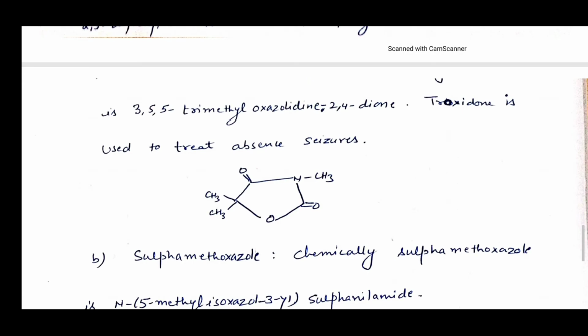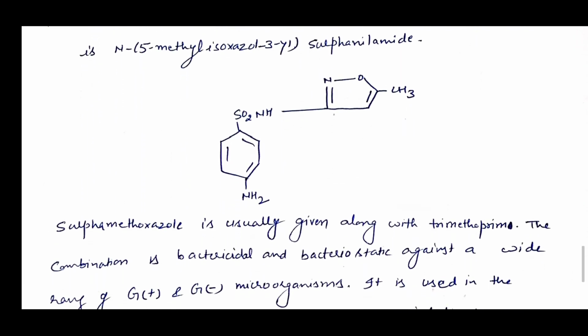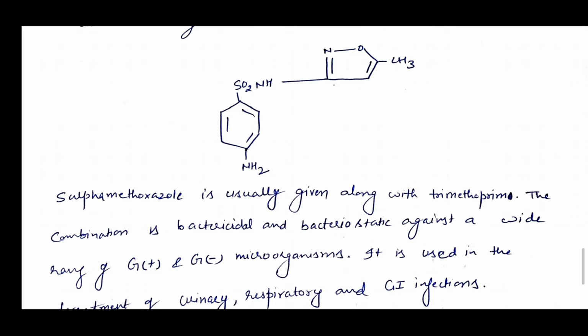Now next is sulfamethoxazole. Chemically, sulfamethoxazole is N1-(5-methylisoxazol-3-yl)sulfanilamide. As you can see the structure of sulfamethoxazole on your screen. Sulfamethoxazole is usually given along with trimethoprim. The combination is bactericidal or bacteriostatic against a wide range of gram-positive and gram-negative bacteria. It is used for the treatment of urinary, respiratory and gastrointestinal infections.